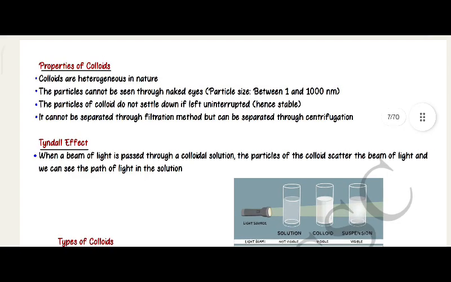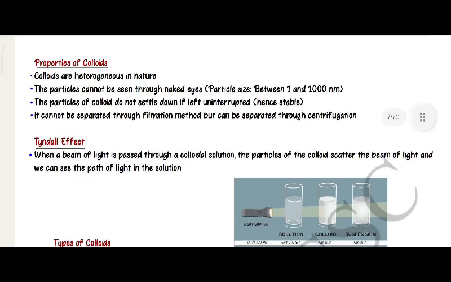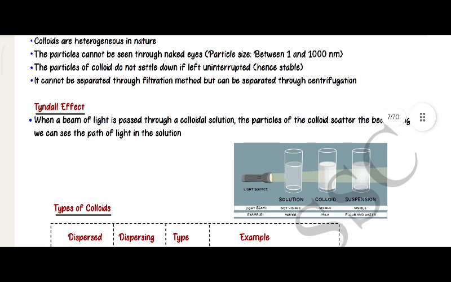Properties of colloids. Colloids are heterogeneous in nature. The particles cannot be seen with the naked eye. Particle size is between 1 and 1000 nanometers. The particles of colloids do not settle down if left undisturbed, hence they are stable. It cannot be separated through the filtration method, but can be separated through centrifugation.